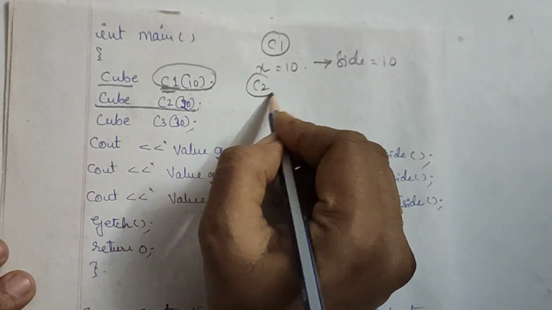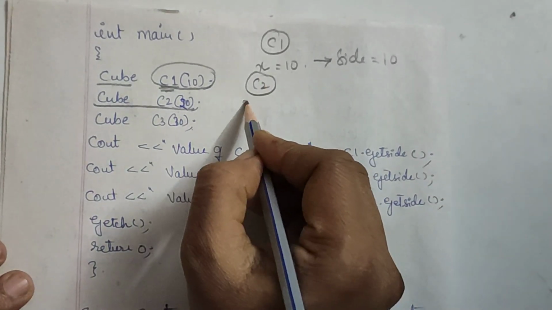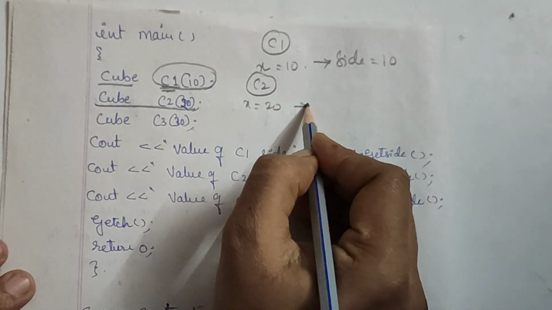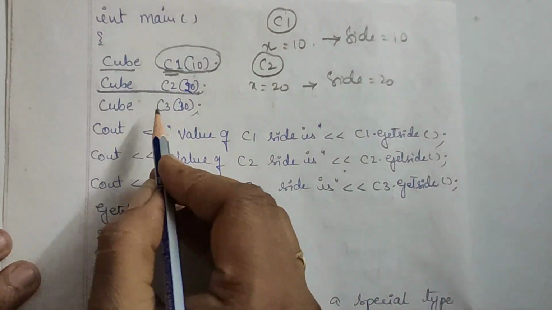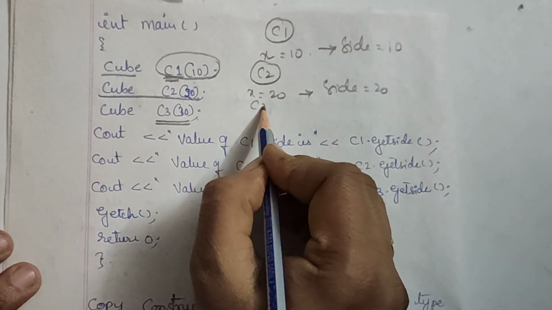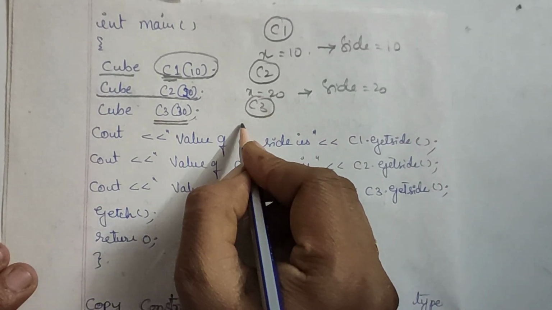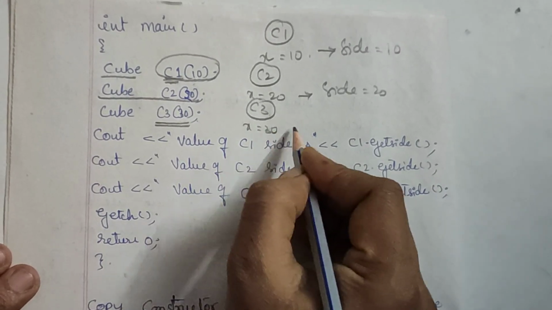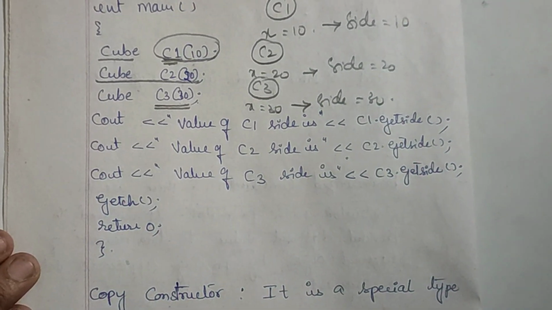When we are talking about the C2 object, what is it carrying? It is carrying 20. That means the value of x is equal to 20, and in that case side is equal to 20. In the same way, when we are using the object C3, what is the argument or parameter it is carrying? 30. So x is equal to 30. That means in this case side also is equal to 30, right?